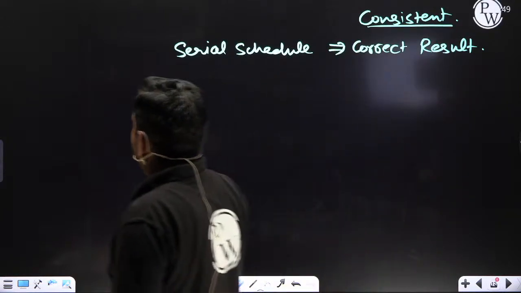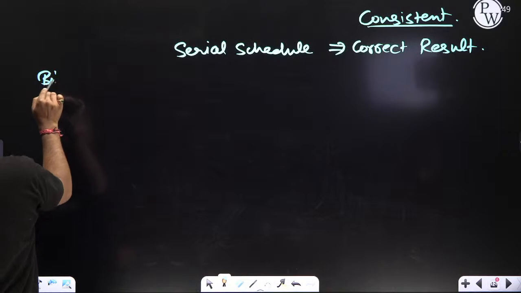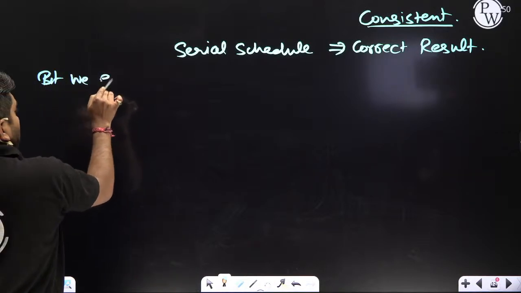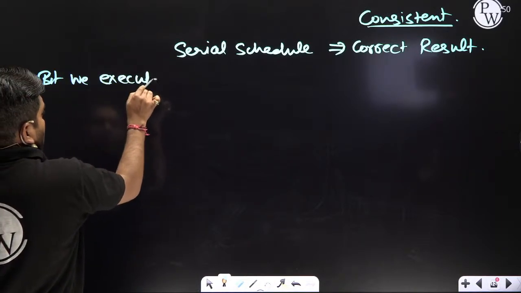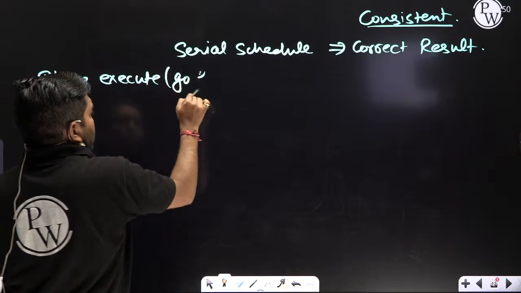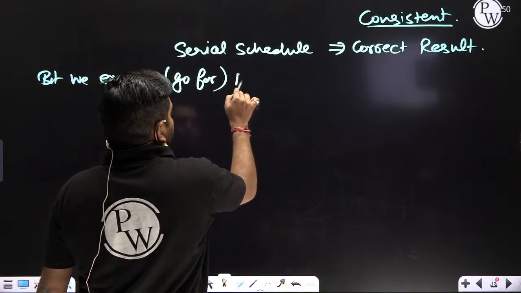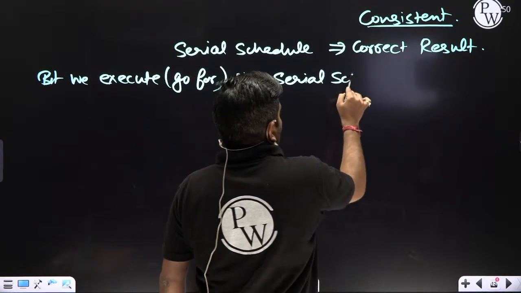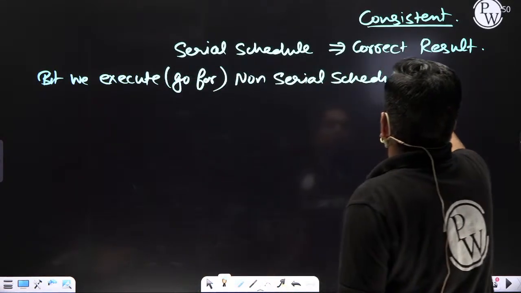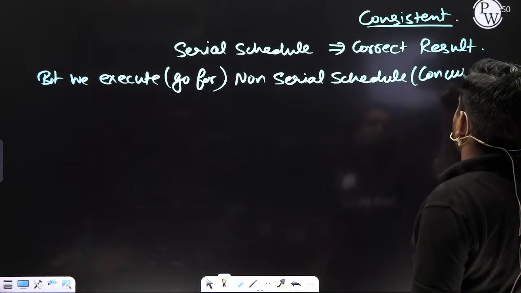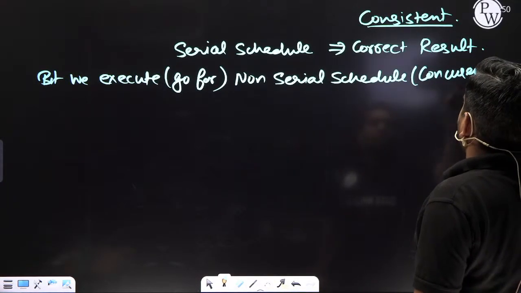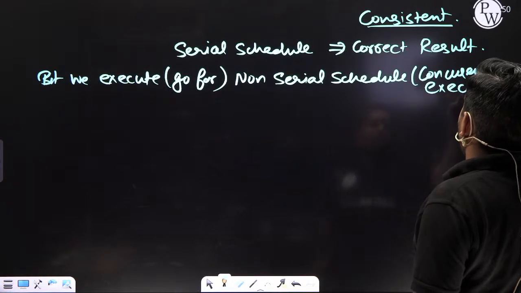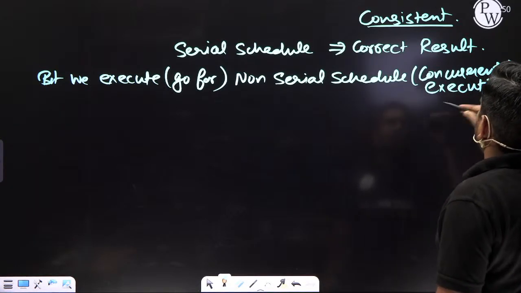But we execute non-serial, or you can say concurrent, execution.